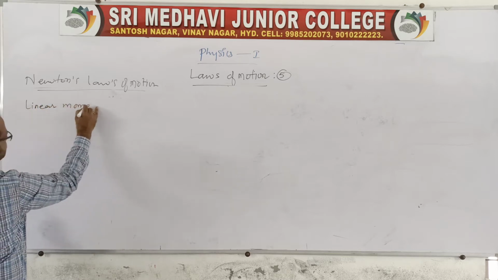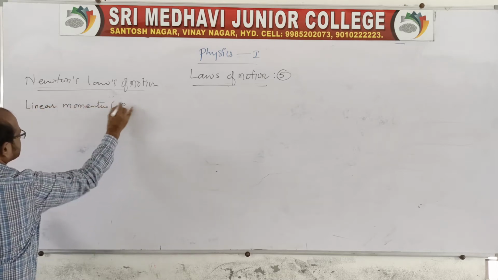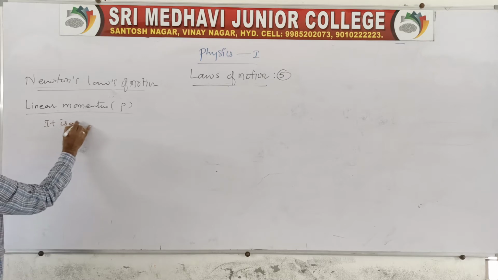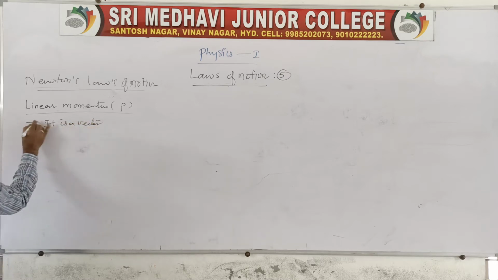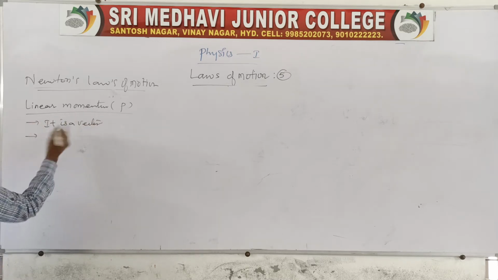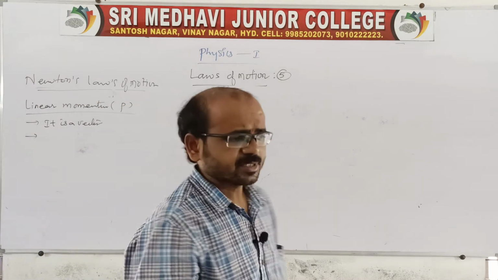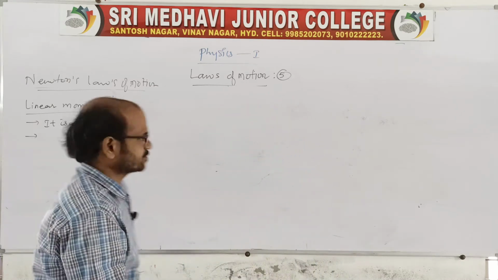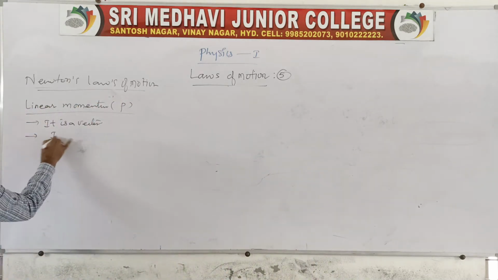What is meant by linear momentum? That is P. Here, the linear momentum, again you write, is a vector. Linear momentum is nothing but the product of the mass of the body and its velocity.